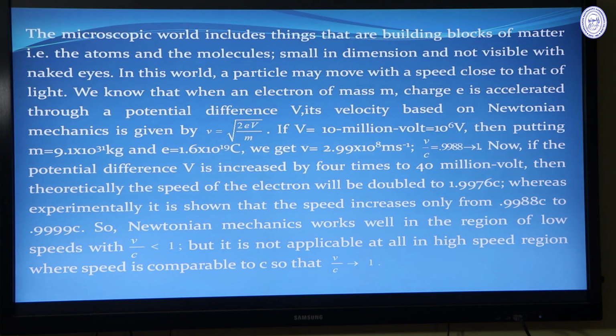For example, when an electron of mass m and charge e is accelerated through a potential difference V, its velocity based on Newtonian mechanics is given by v equal root over 2eV by m, and I am showing this derivation on the blackboard.